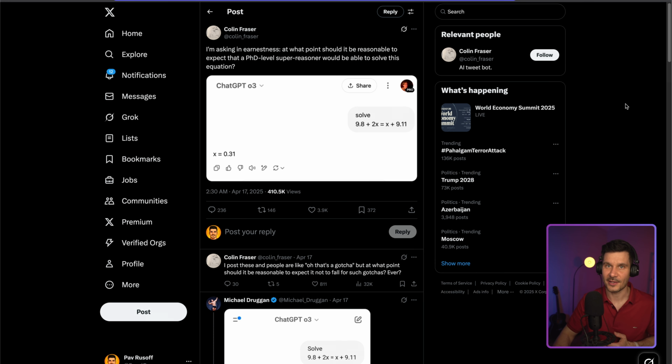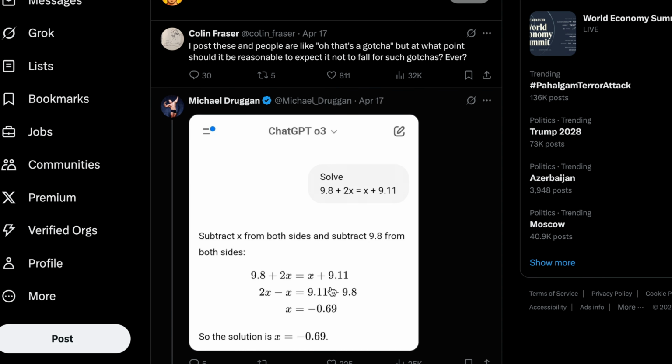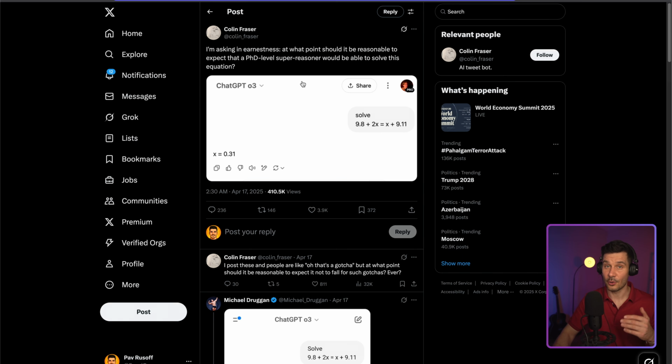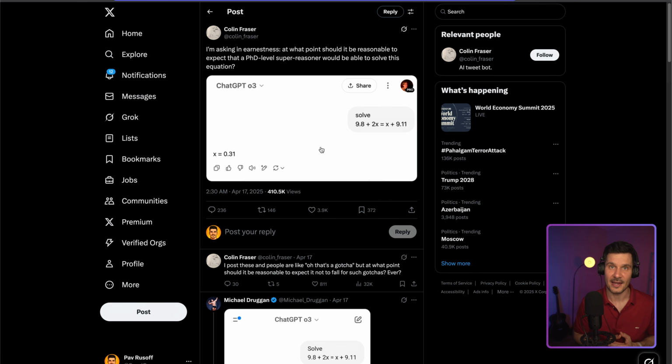This example is quite concerning. The same equation which was given to all three by different users produces different results. Some get correct solutions, like in this example over here, while others get wrong answers, like in this example over here. So this inconsistency is a reminder that these systems still have fundamental reliability issues.